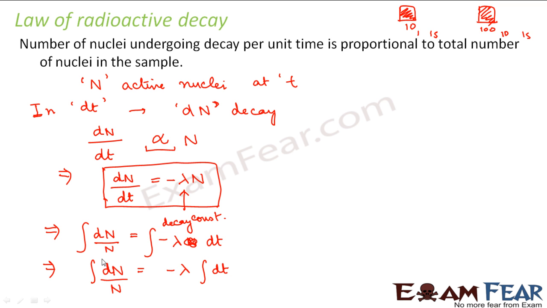What would be the limit of integration? Let us suppose the limit is n naught to n. What is n naught? n naught is the number of nuclei in the sample at t equals 0, and n is the number of nuclei after some time t. So we can integrate it from n naught to n, and this is equal to minus lambda into dt from 0 to t.